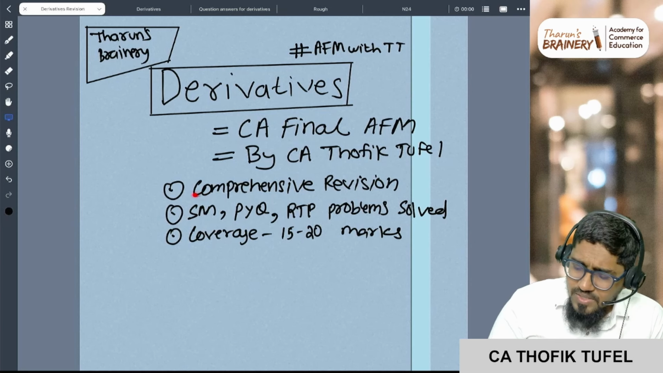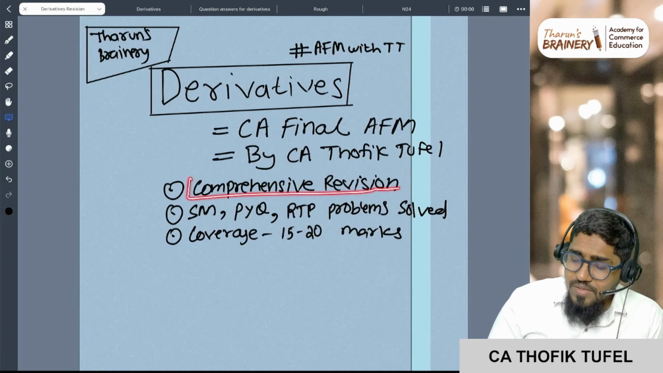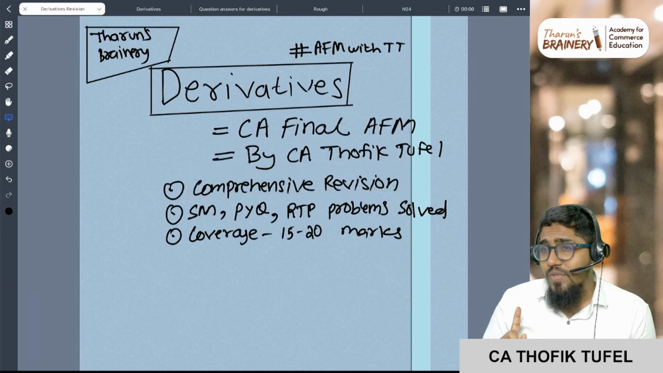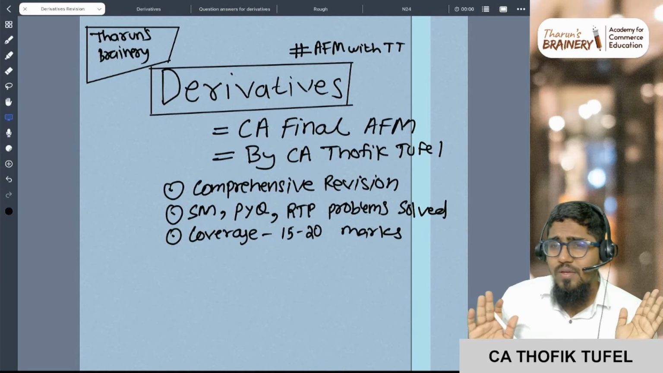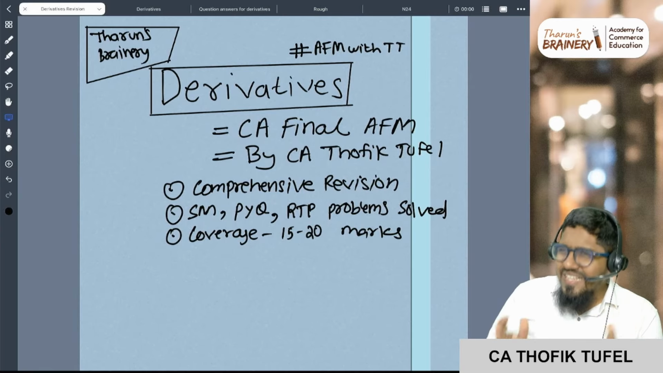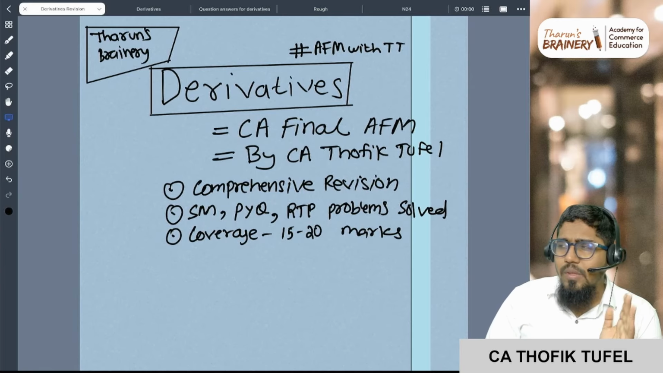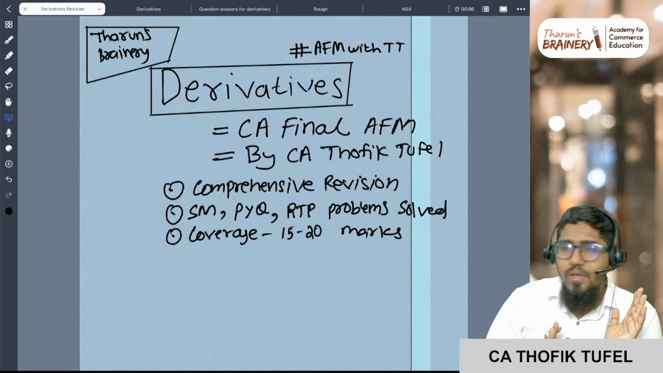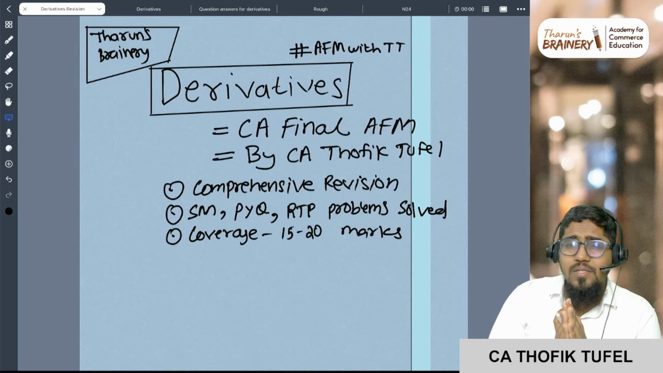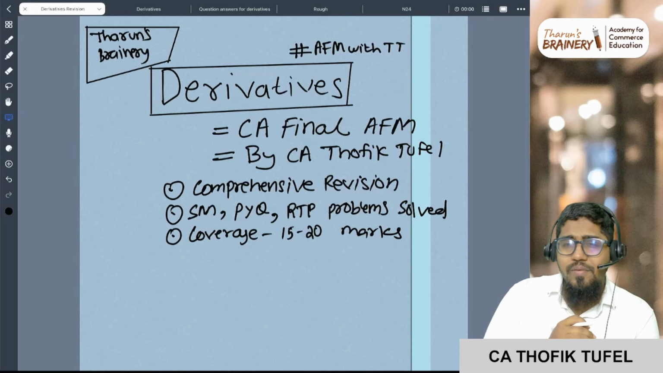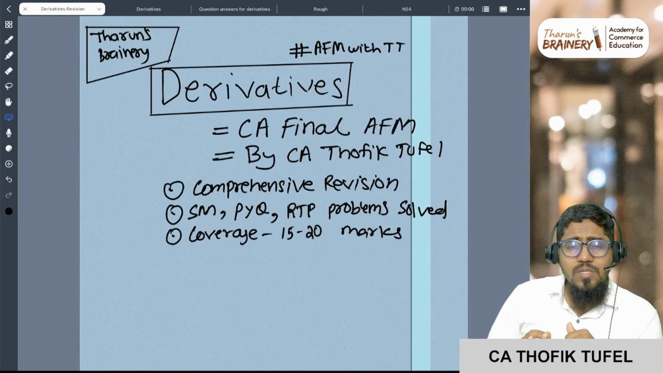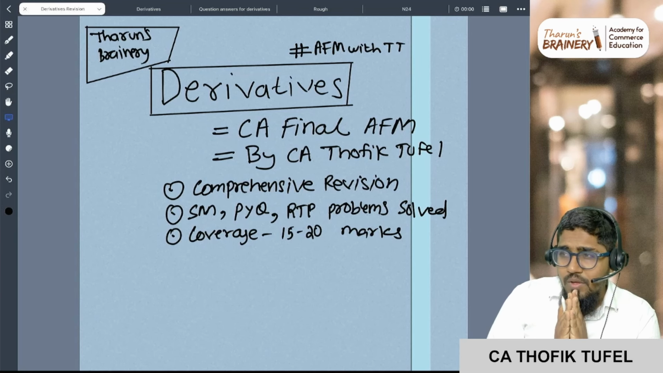It will be a comprehensive revision with an exam focus. It's not a regular class that goes on for 6 or 8 hours. I will be taking the least time possible and giving you the best productive output possible. So without wasting any time, let us start with derivatives. In the start, just to go into the field of derivatives, I'll be explaining some terms, and then we are going to jump into the topics. Are you all ready?